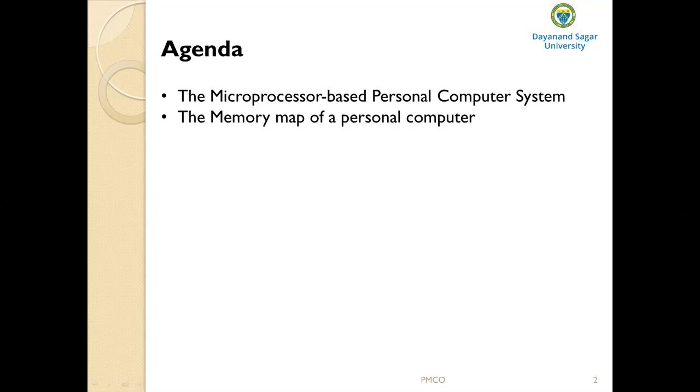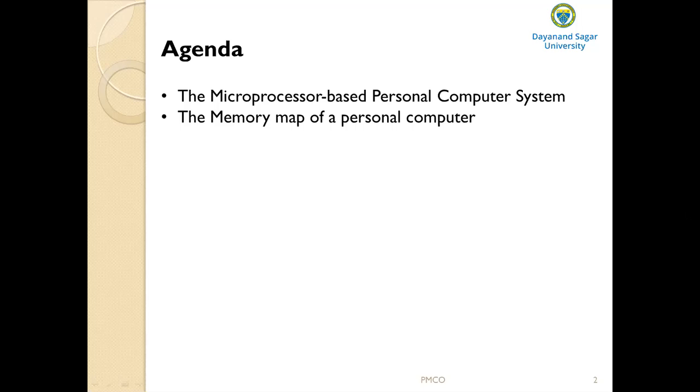Then after 8088, the next microprocessor was the 80186. This microprocessor was never used. And after 80186, we have 80286. This had additional aspects like interrupt controller, clock generator, local bus controller, counters, and so on and so on.